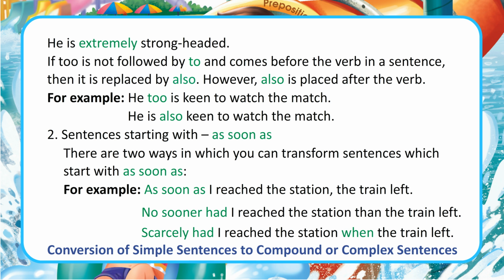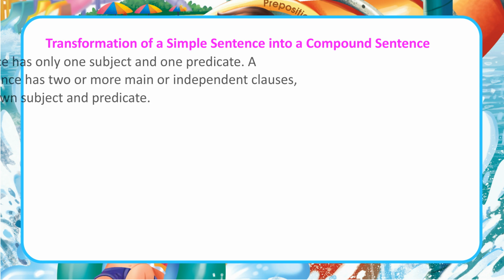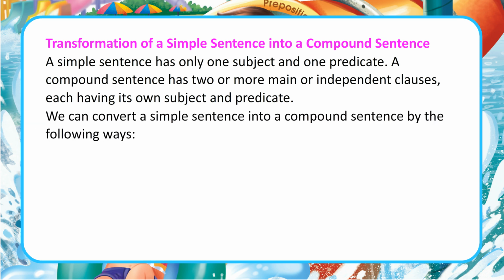Conversion of simple sentences to compound or complex sentences. Transformation of a simple sentence into a compound sentence. A simple sentence has only one subject and one predicate. A compound sentence has two or more main or independent clauses, each having its own subject and predicate. We can convert a simple sentence into a compound sentence in the following ways.